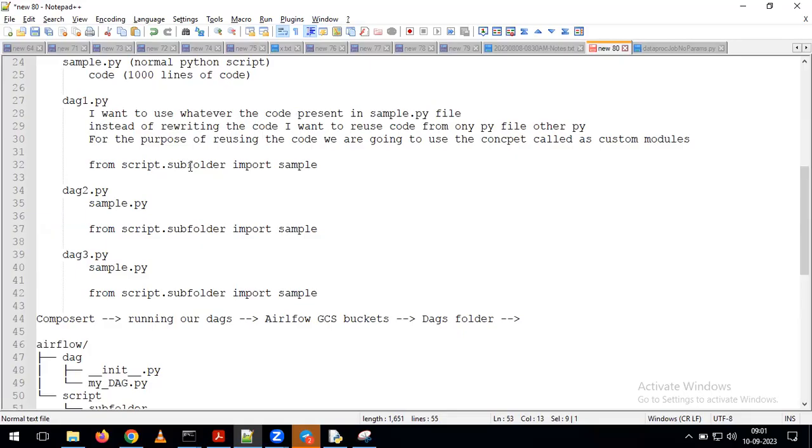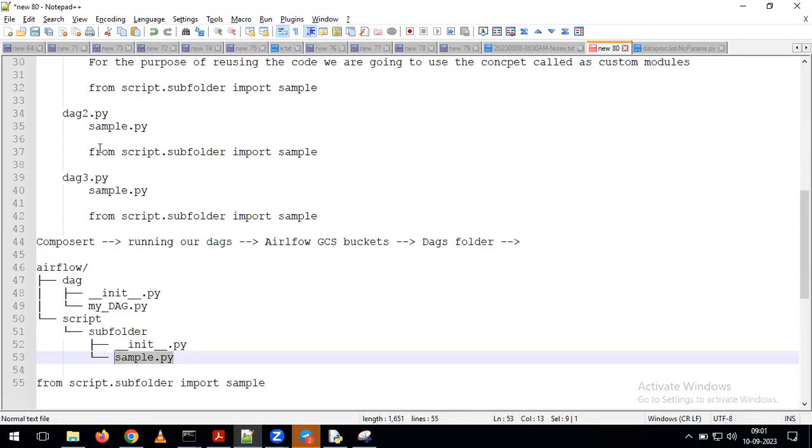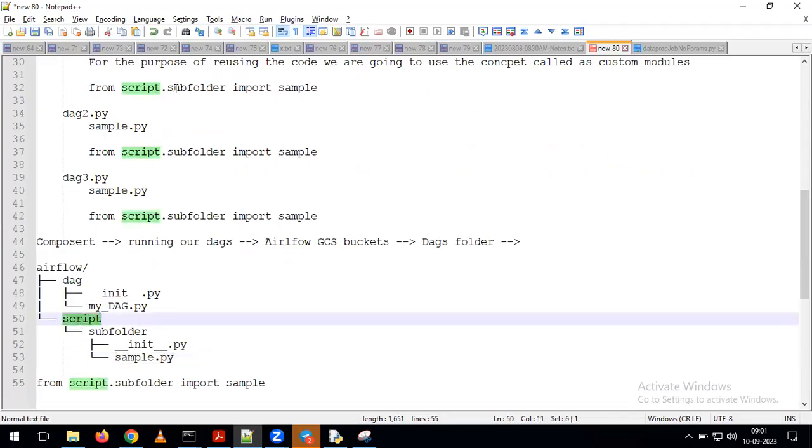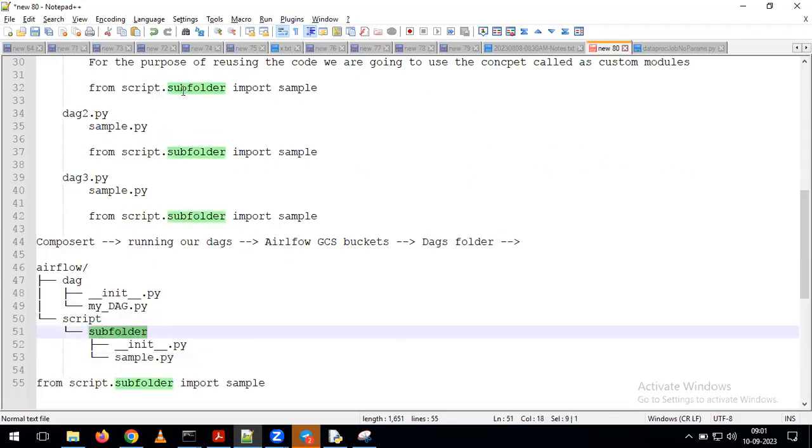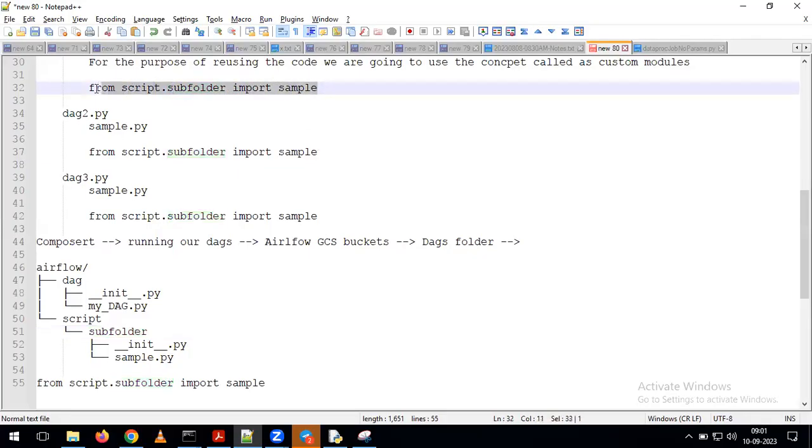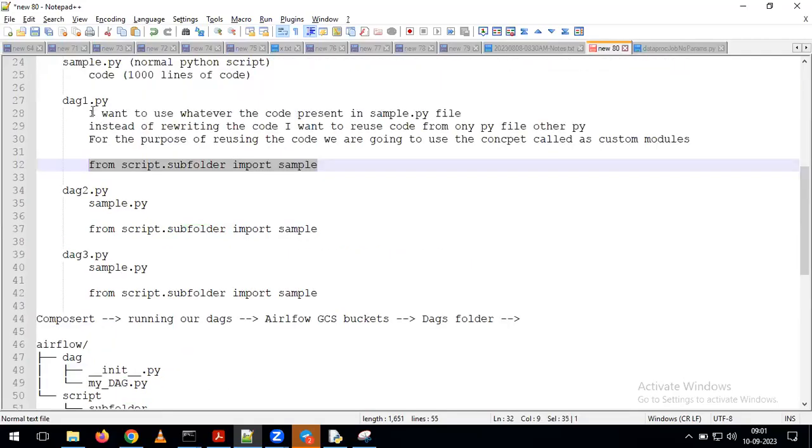What is the meaning of script.subfolder here? This is the path, which is nothing but the path we have in the GCS: script, this is the one. After that, subfolder, this is the subfolder path. In this path, which file do you want to use? You want to use the file called sample.py. For that reason, we give the statement import sample. With this line of code, in this DAG we can use all the code which is present in the sample.py.